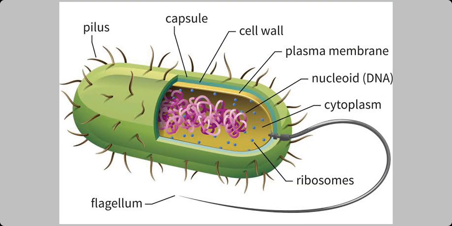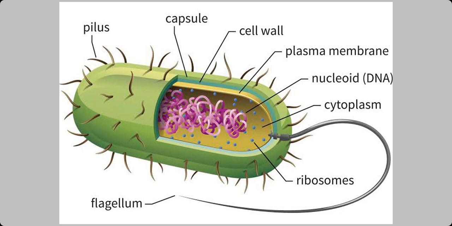Now we will see the picture of the bacteria. Now see here. Cell wall is represented by the blue color. Then the plasma membrane is inside the cell wall, represented by yellow color. Then the capsule is the outermost covering, represented by green color. Then nucleoid DNA is present inside the cell. The pink color is the nucleoid. The yellow color is cytoplasm.